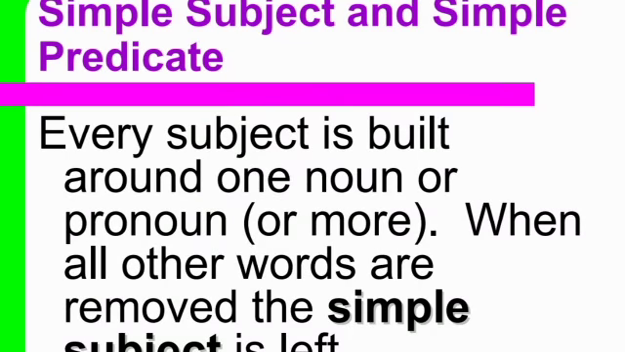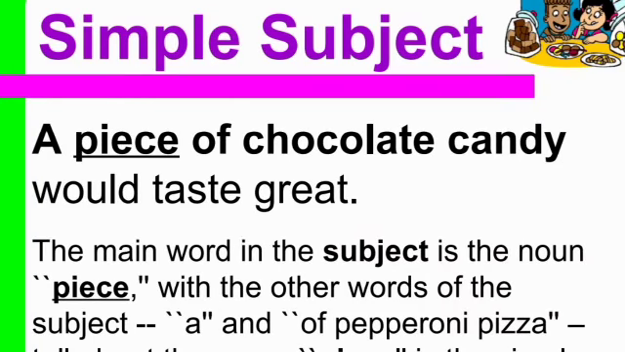Again, a simple subject and simple predicate consist of only one noun or pronoun, and the rest of the part, the predicate, is also only one. For example, a piece of chocolate candy would taste great. The main word in the subject is the noun piece.